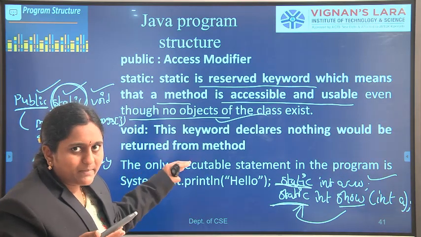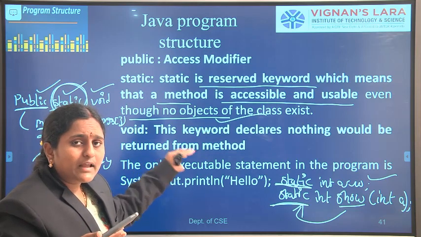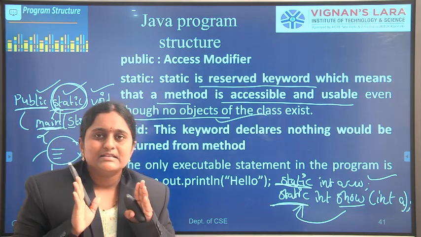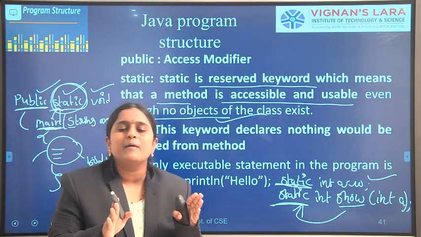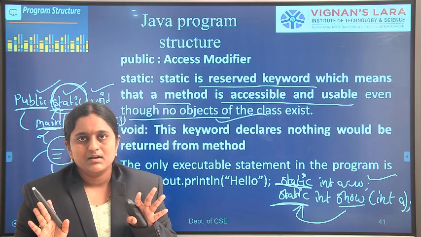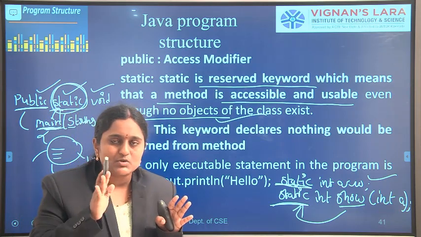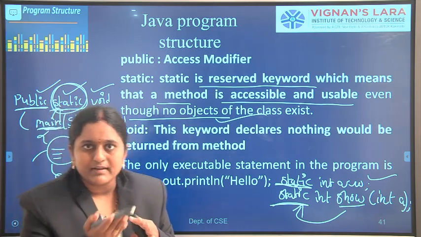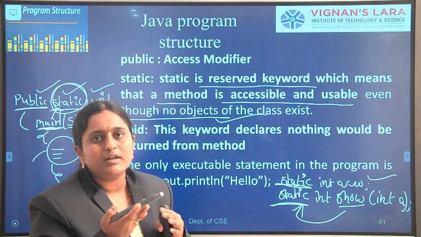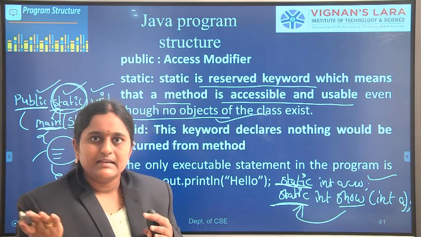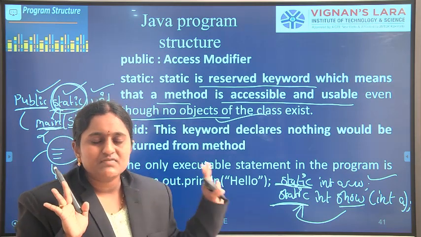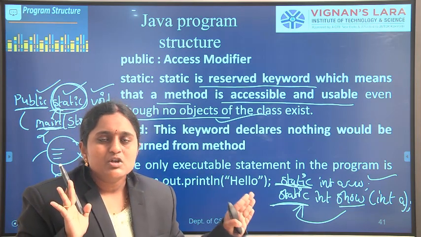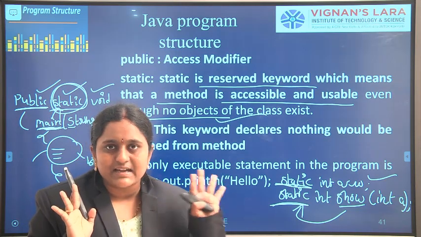In this one, just remember that static means that without the help of any object, static members could be executed. Static is a reserved keyword, and the main method contains it. So without the help of any object, we can access static members.